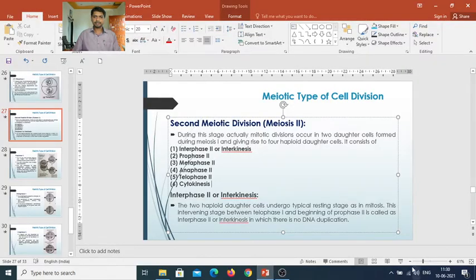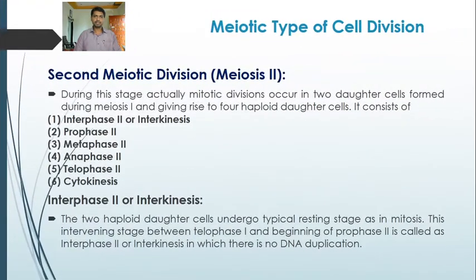Welcome back, dear students. After meiosis first, in this lecture we are going to study meiosis second, or the second meiotic division. Meiosis is a continuous process, but for our understanding we divide it into two broad stages: meiosis first and meiosis second. In the previous lecture we already finished meiosis first, or the first meiotic division. Now we are going to study meiosis second.